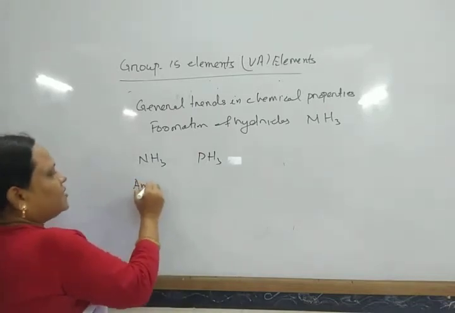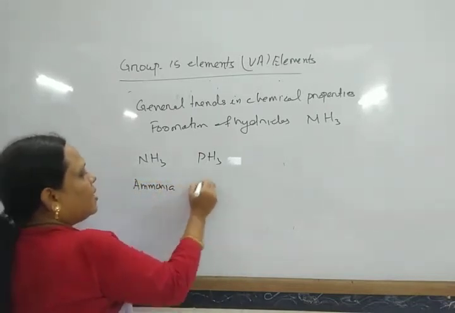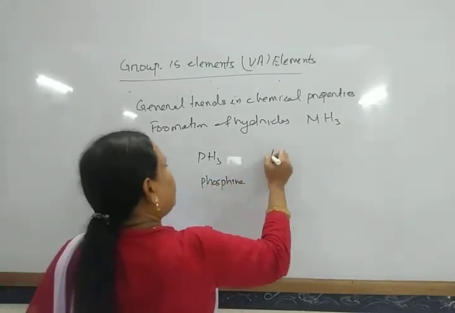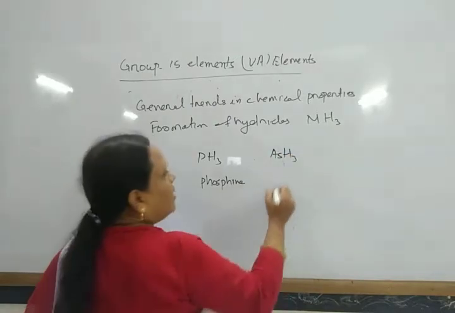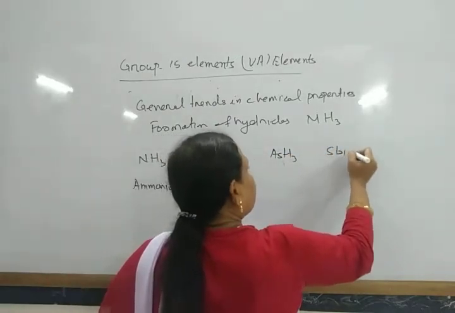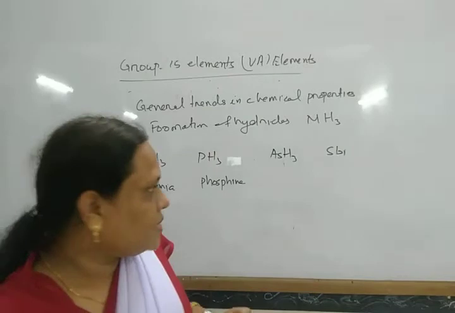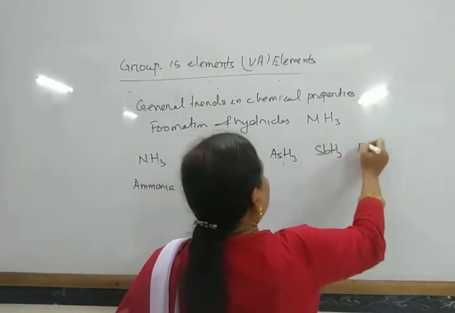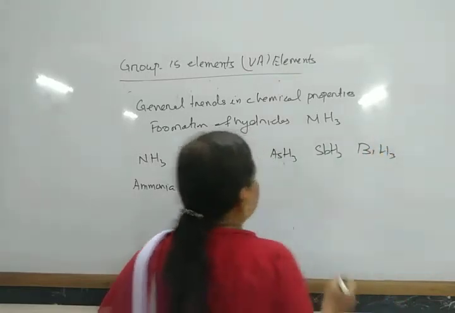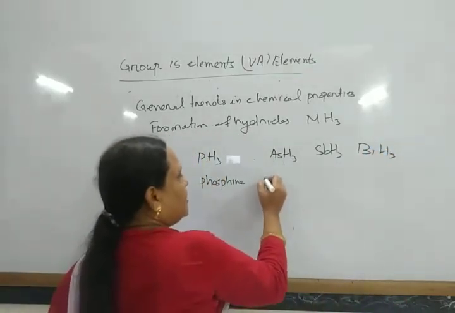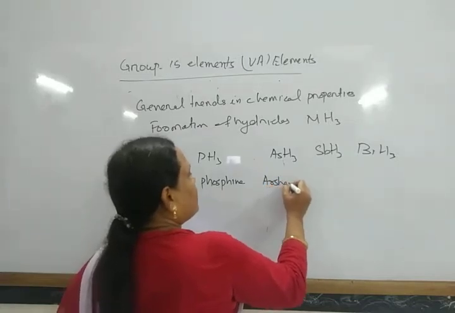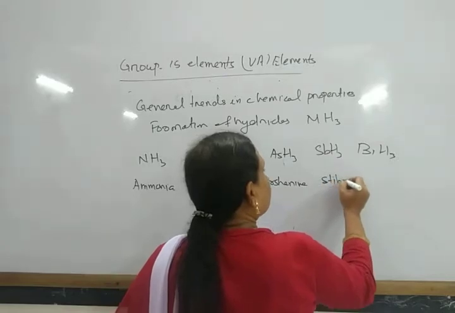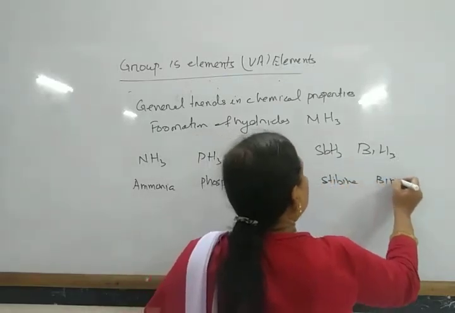These are known as ammonia, phosphine, arsine, stibine, and bismuthine.